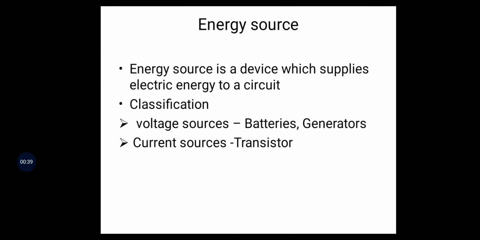We also learn how to convert a voltage source into a current source and a current source into a voltage source, and we discuss the representation of alternating quantities in phasor form. It is very important to represent AC current and AC voltage in phasor form to deal with some problems in our circuit analysis. So first of all, we discuss energy source.